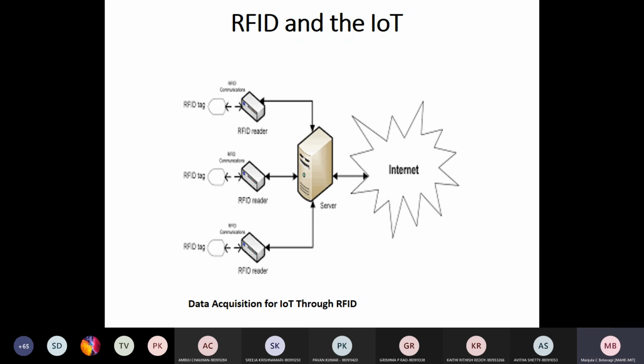The RFID ecosystem developed by the University of Washington is an example of data acquisition for IoT using RFID technology.